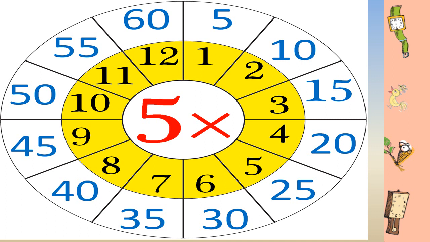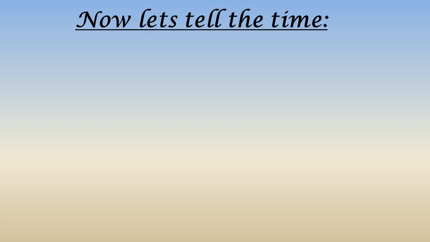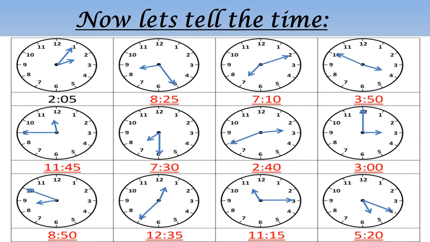Okay, so we can easily use the table of 5 for telling how many minutes have been completed or have passed. Now let us practice some questions. Now let me give you some examples so that you will be able to read the minutes in a clock by using the table of 5. Let's see these examples. In the first clock, you can see the hour hand is at 2. The minute hand is at 1. For the hour, we will write here 2. And for the minute, we will do 5 into 1, that is 5. So the time is 2:05.